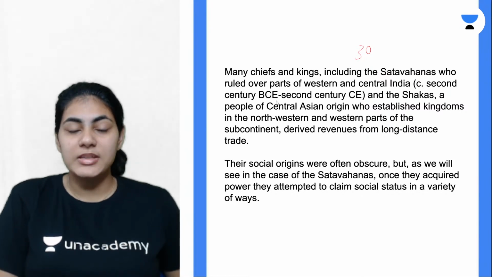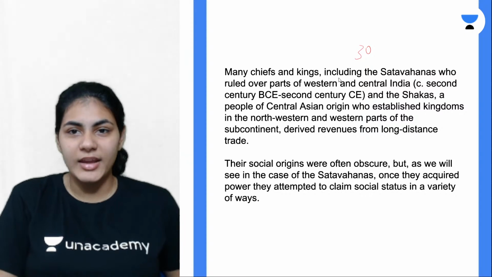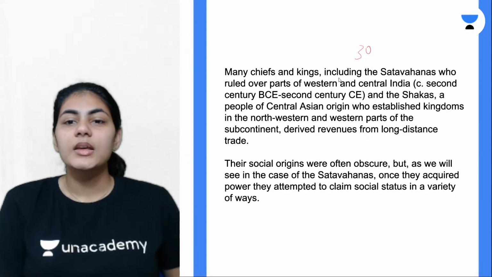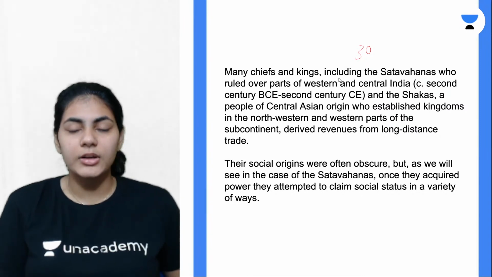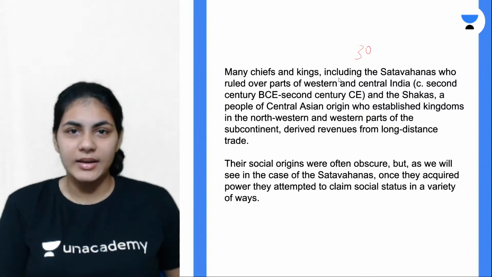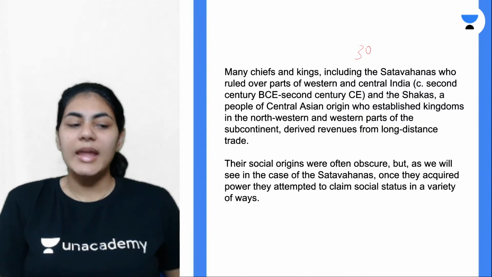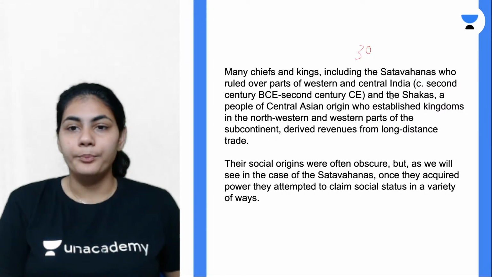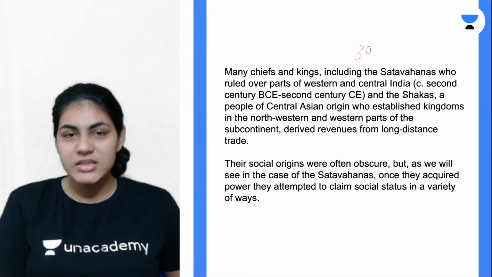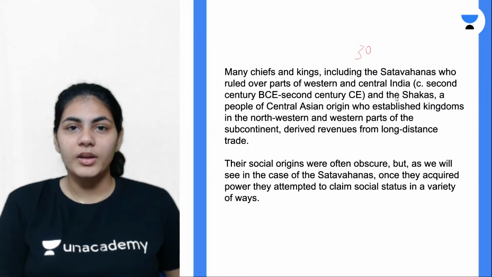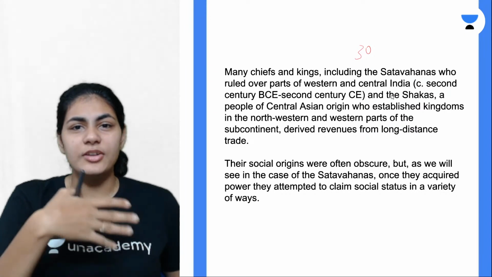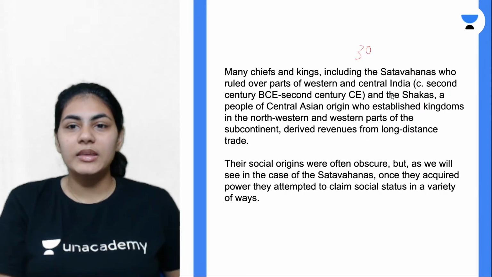From the 2nd century BCE to the 2nd century CE, almost a reign of 4 centuries, right? They are Shatavahanas. We'll read about them at some point, probably in the 3rd chapter in detail. But for now, just remember their name. So the next important kingdom is Shakas, right? Shakas are also very, very powerful, but Shakas were not of Indian origin, right? They are of Central Asian descent. They came and occupied the northwestern and western parts of the Indian subcontinent, right?